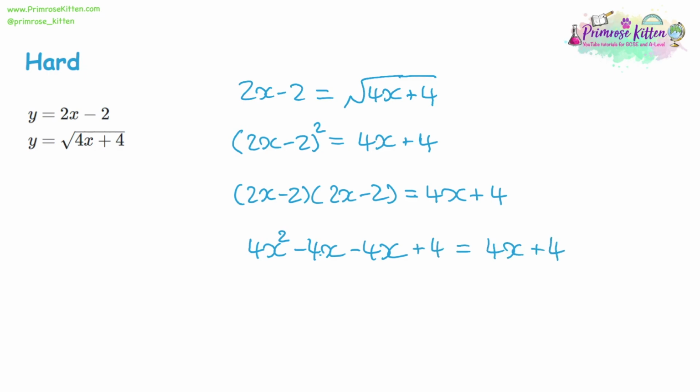So we end up with this expression. Let's collect it all together. We're going to have 4x squared. Look at the x terms. So negative 4x take away 4x is negative 8x.